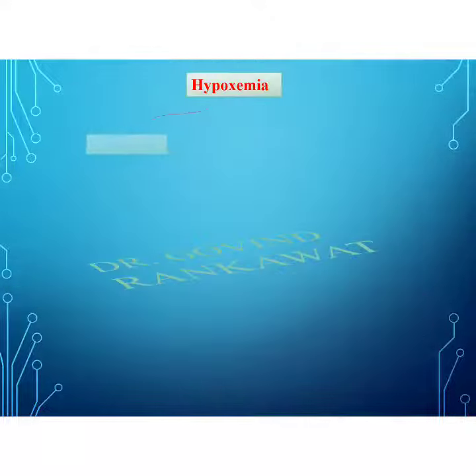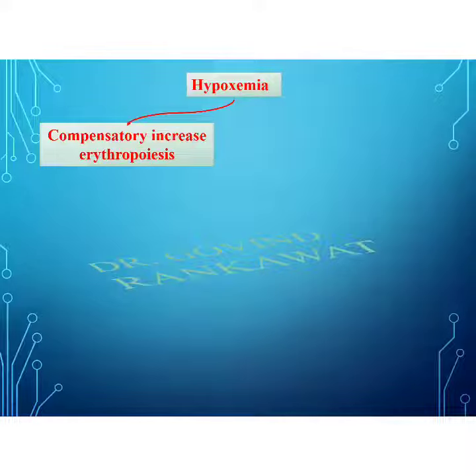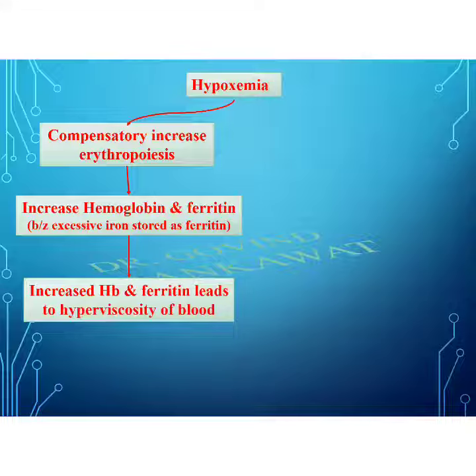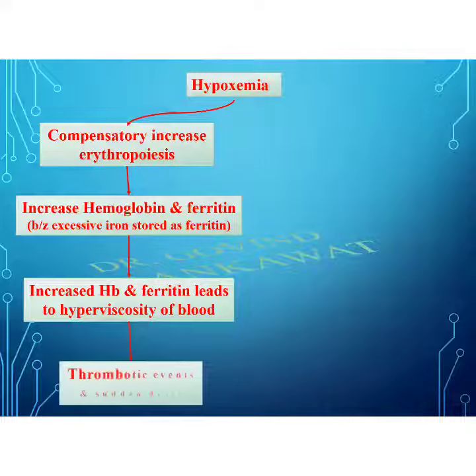Due to hypoxemia, there is a compensatory increase in erythropoiesis that leads to an increase in hemoglobin concentration and ferritin level. The increase in ferritin level is because excessive iron is stored as ferritin, which is an important lethal finding in COVID-19 patients. Increased hemoglobin level and ferritin concentrations lead to hyperviscosity of blood, which can produce thrombotic events and sudden death of patients.